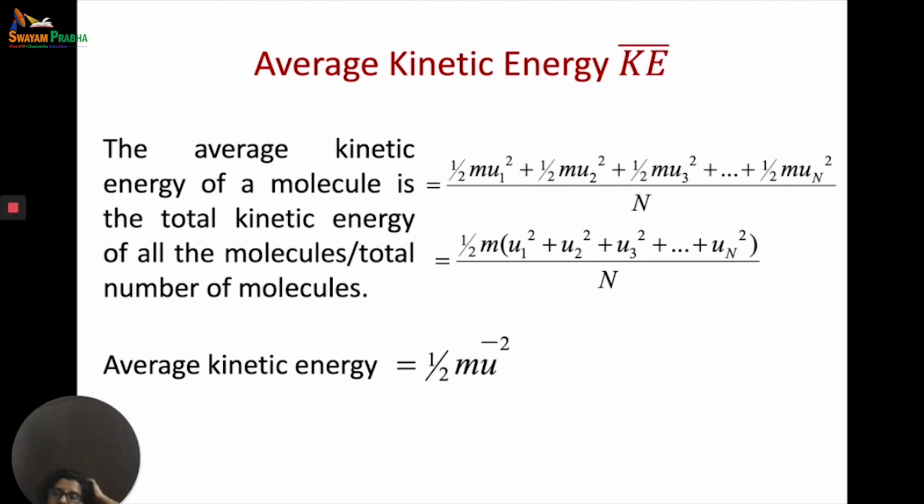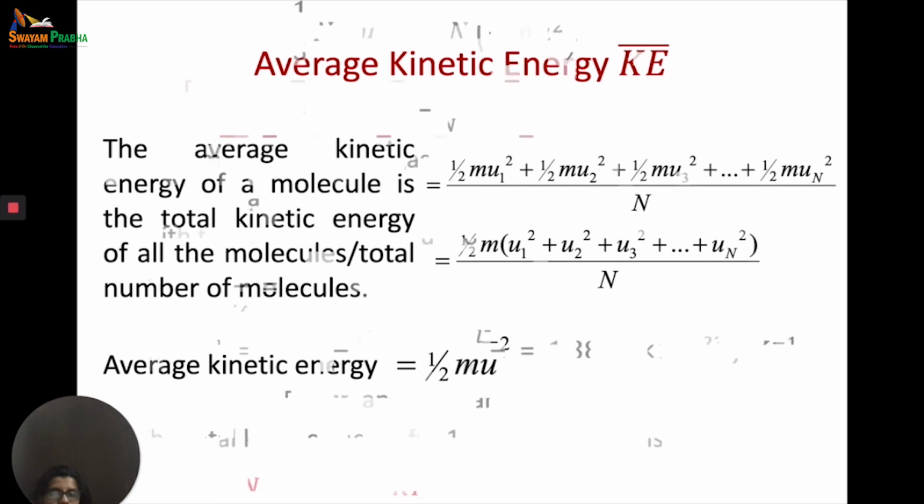So what we give is actually the value of average kinetic energy. So the average kinetic energy of a molecule is equal to the total kinetic energy of all the molecules divided by the total number of molecules. So average kinetic energy comes out to be 1 by 2 m u bar square. We had also used this while deriving it earlier.